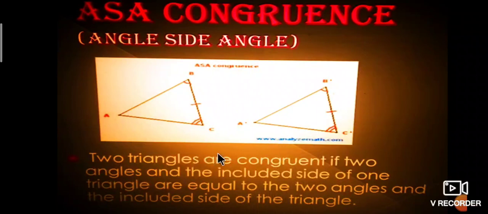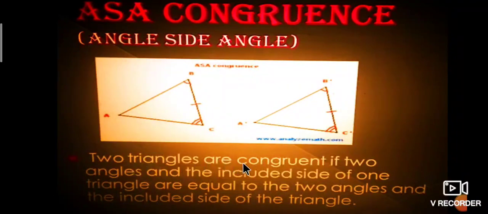These two triangles are said to be congruent on the basis of the angle side angle postulate, because in these two triangles two angles and one side are equal. Therefore, these two triangles are congruent triangles.